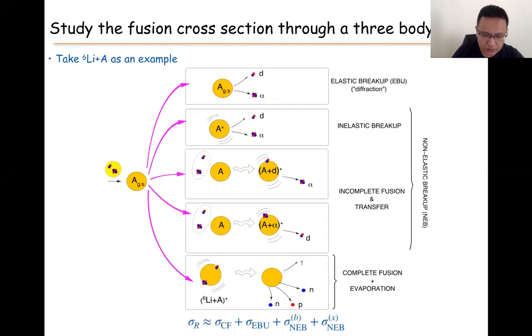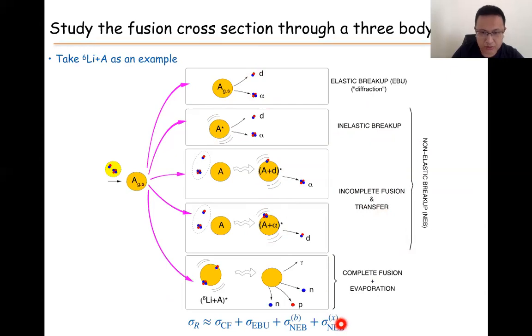Or we can have some transfer of particles, like transferring the deuteron to the target or transferring the alpha to the target, forming a compound state of alpha and deuteron or alpha and target. So this is some incomplete fusion or transfer reaction. By definition, this is the non-elastic breakup, but this non-elastic breakup has two parts.